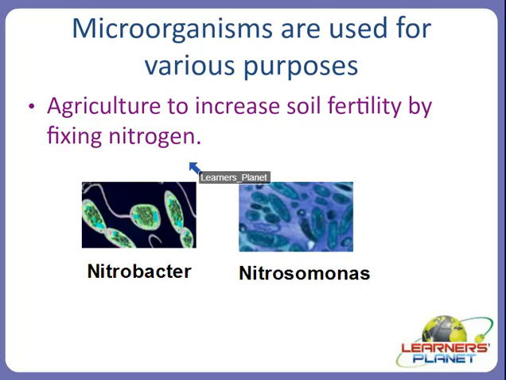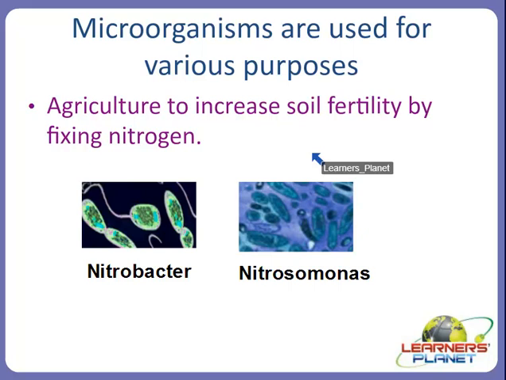How? It is by converting this elemental form of nitrogen into nitrites and nitrates. These bacteria are found in the soil. Nitrogen is present in the atmosphere, so they will absorb and utilize this atmospheric nitrogen, and then convert it into nitrites and nitrates.